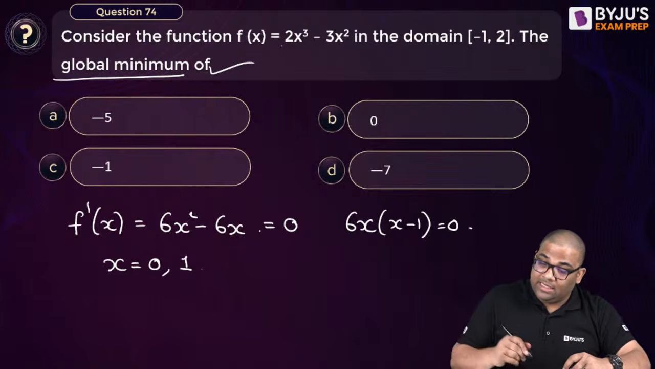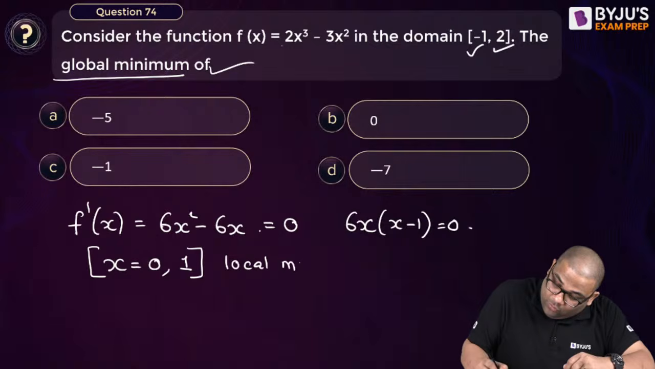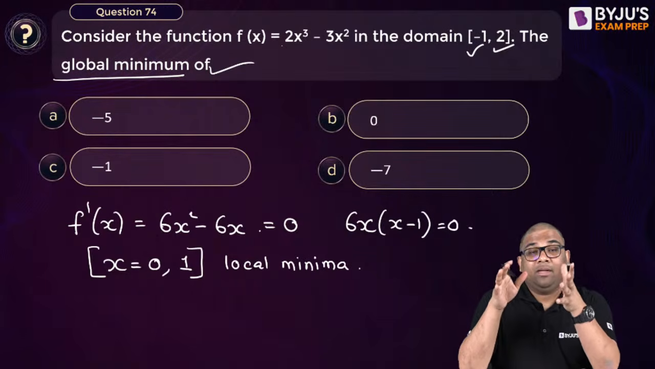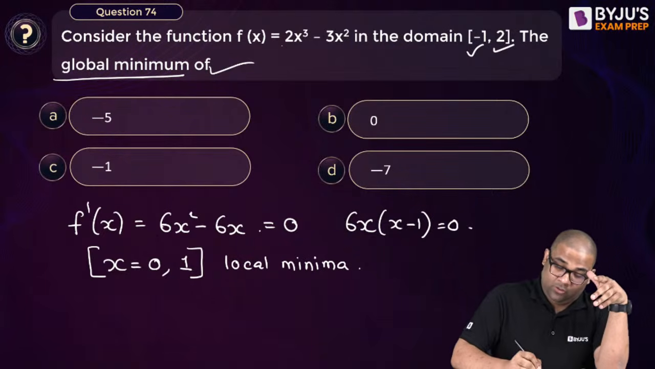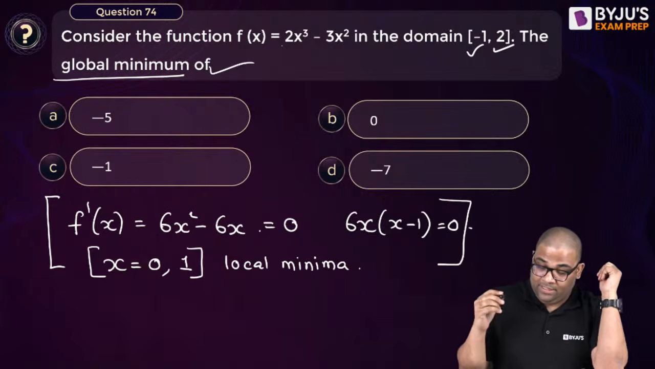So I will get 2 points, x equal to 0 and x equal to 1. Yes, I get 2 points. So I can get a minimum in these 2, but these are local minima. We'll get the local minima. They are asking for global minima. Global minima means you have to check the domain also. Local minima is this condition. Global minima means you have to check the domain, the extreme ends also.